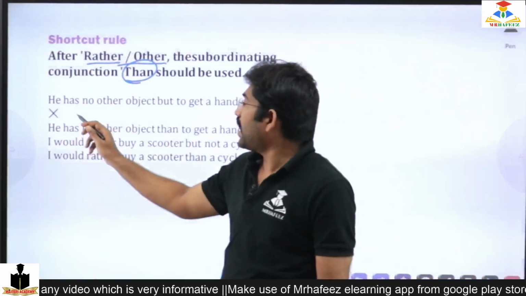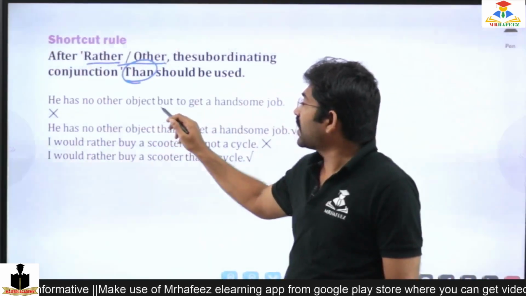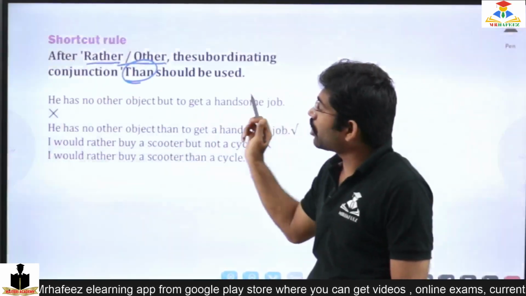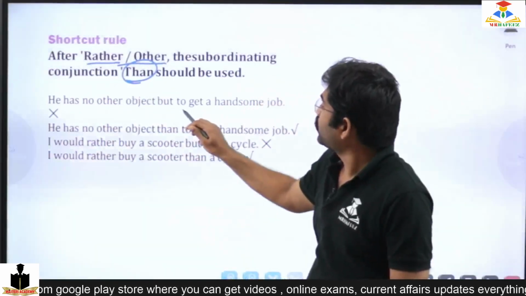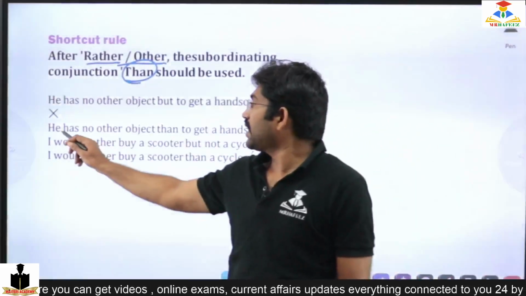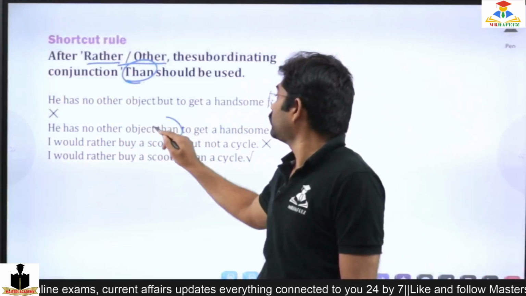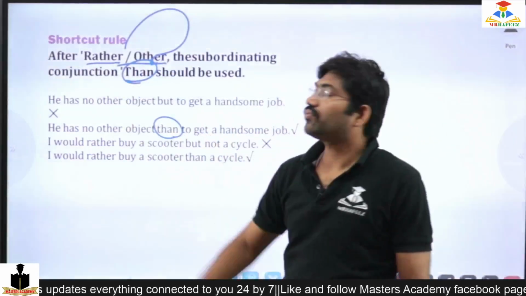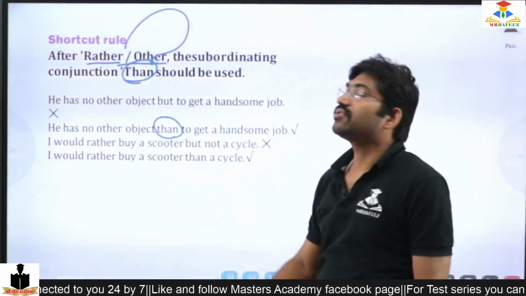So "he has no other object but to get a handsome job" is wrong. Here, it should be "he has no other object than to get a handsome job." So rather and other have to be followed by than.